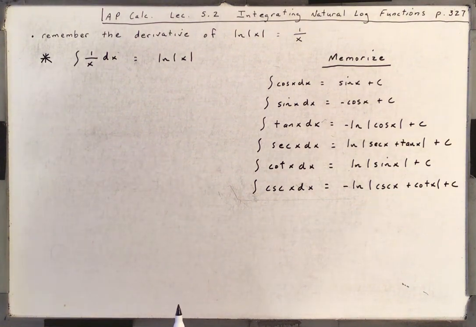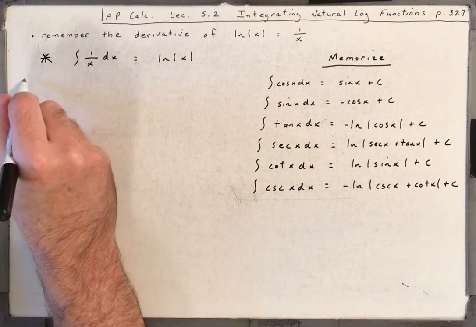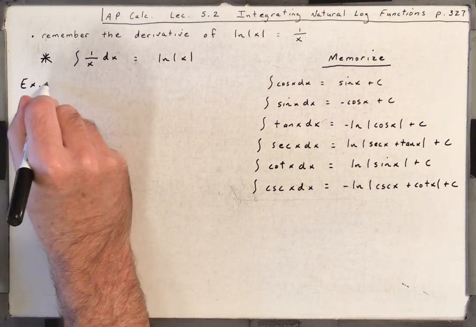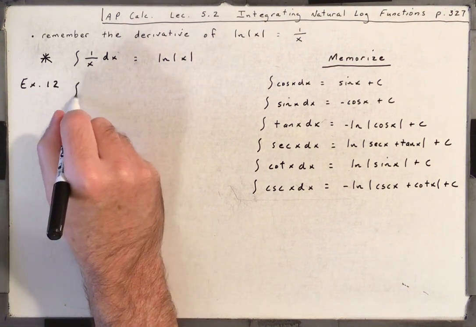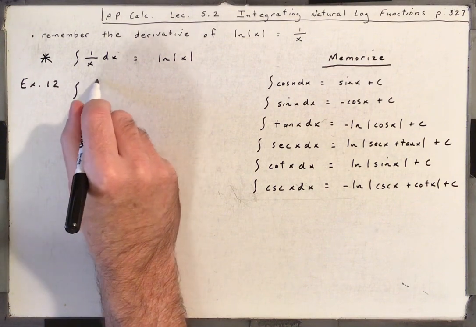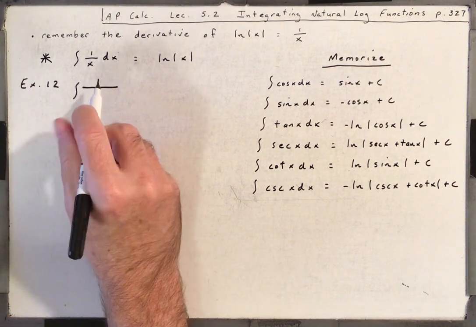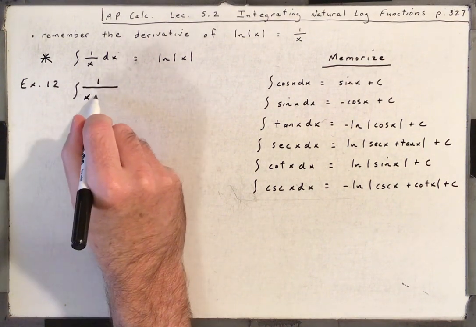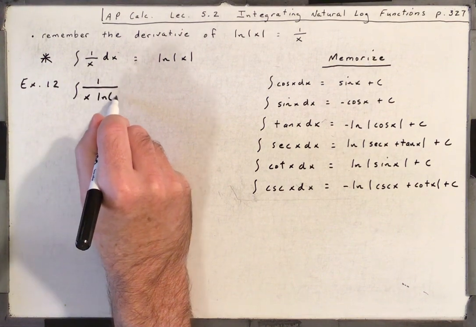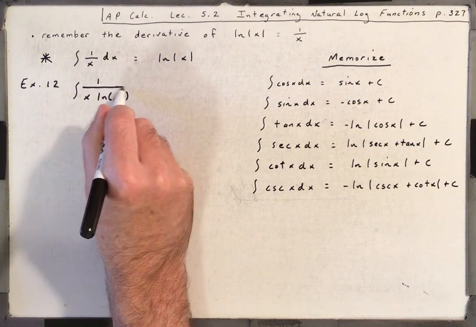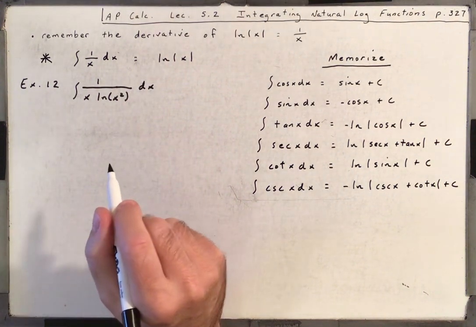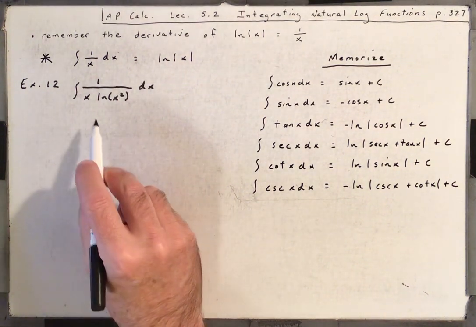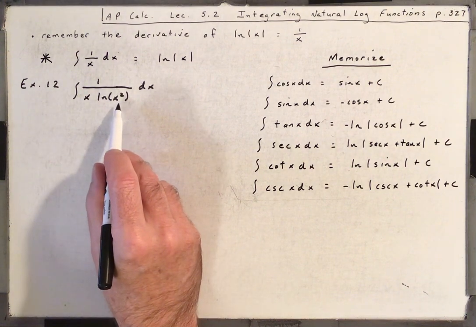All right. Let's try number 12. Okay, here we have 1 over x times the natural log of x squared dx. Now, just like when taking derivatives, we want to use the properties of logs whenever we can.